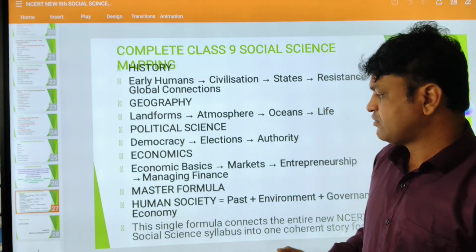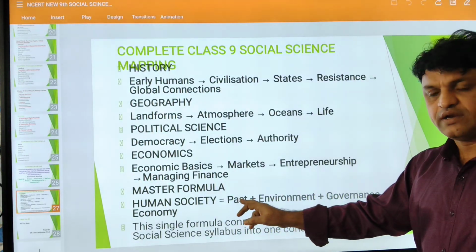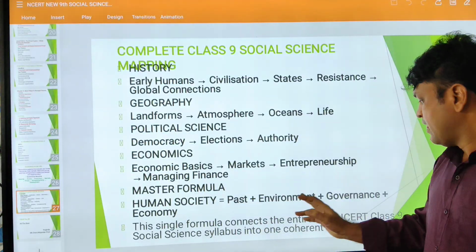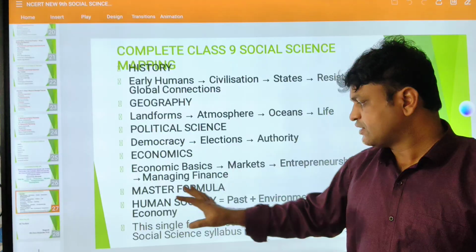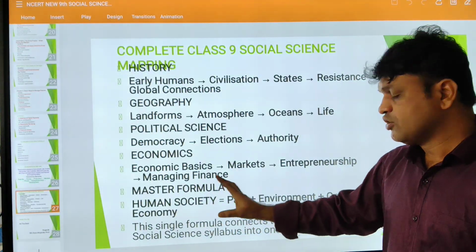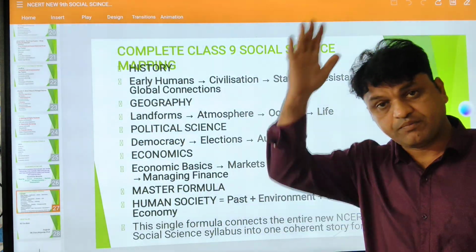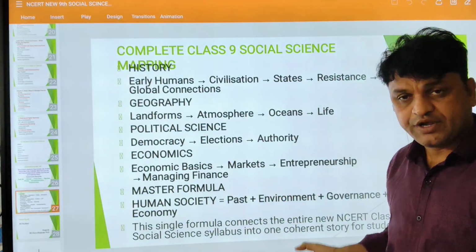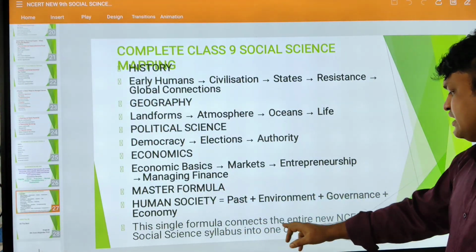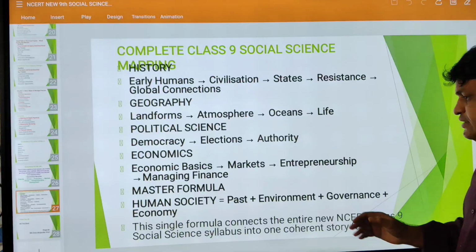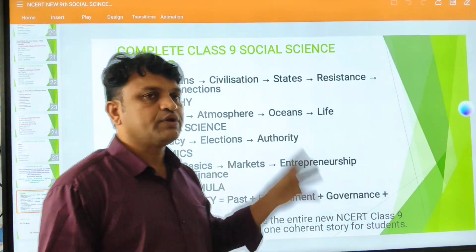And what is the master formula? Human society. Human society is equal to past. We are going to look at our past, and environment, earth and all, and governance, how the societies are working, and economy. So these are the four things which we are going to look at. We are dealing with social science, about society. So human society is nothing but our past, then our present-day environment, and governance and economy. This single formula connects the entire NCERT class 9 social science syllabus into one coherent story for the student. So in this way you need to remember.